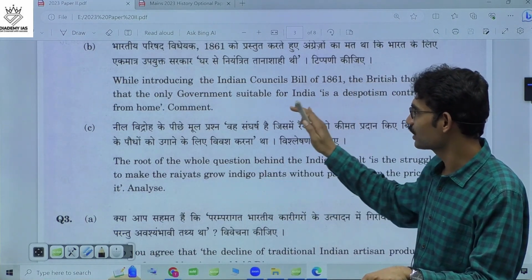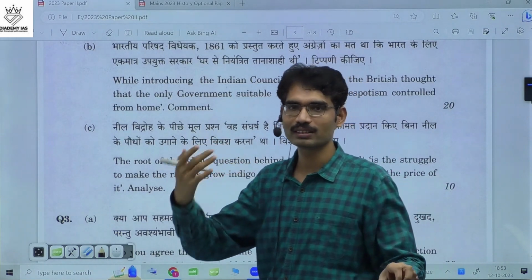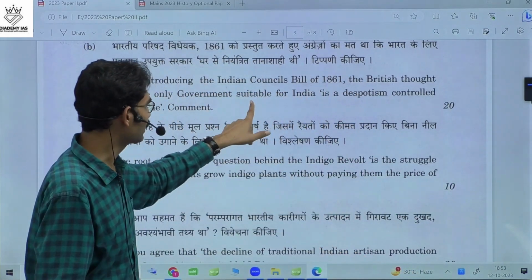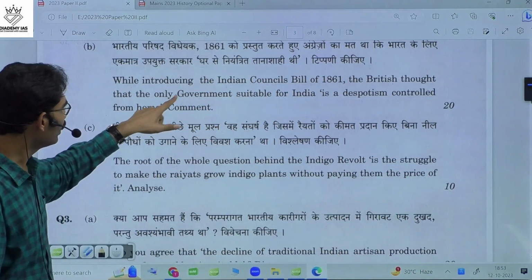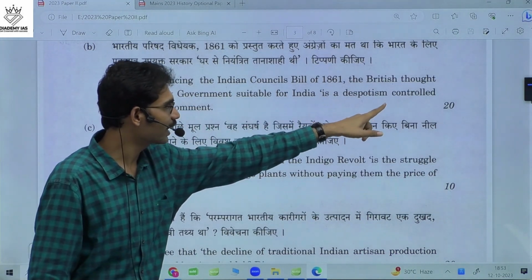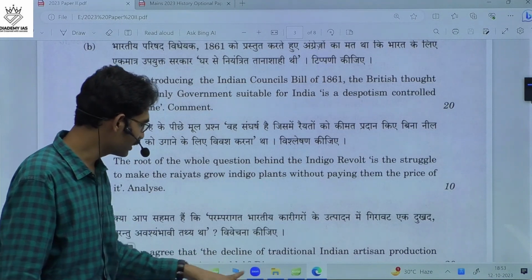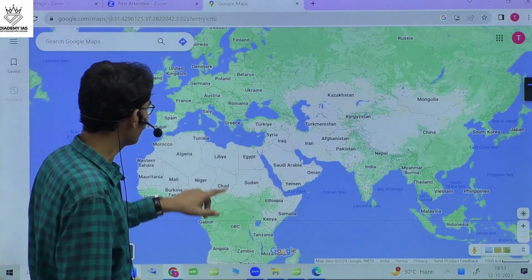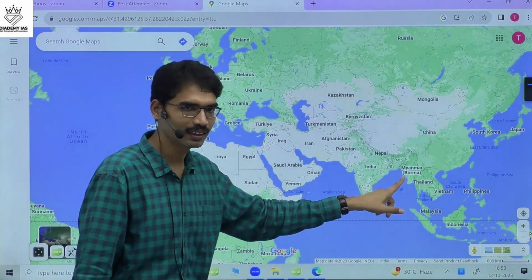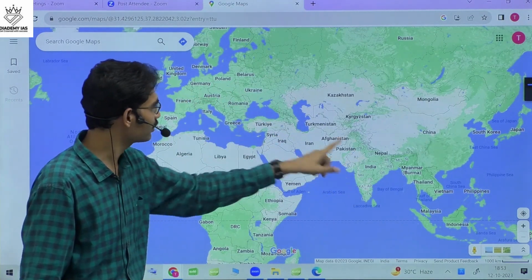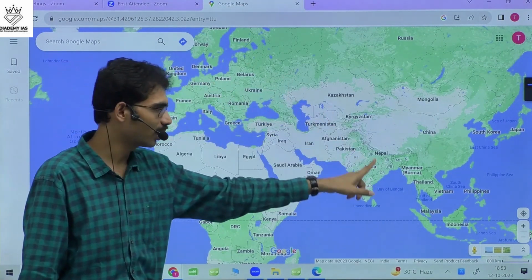Under these circumstances, they always believed in this particular sentence: the only government suitable for India is a despotism controlled from home. That means they always believed that the best way to handle India is despotism controlled from the United Kingdom, not from here.